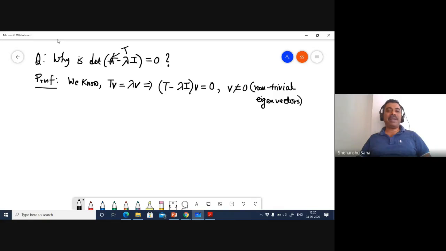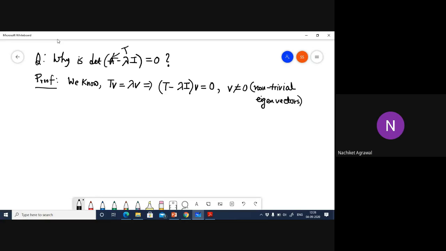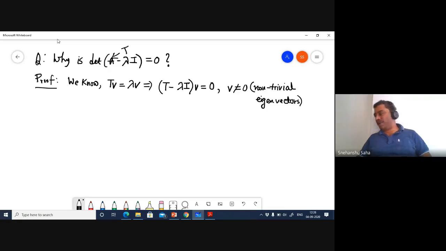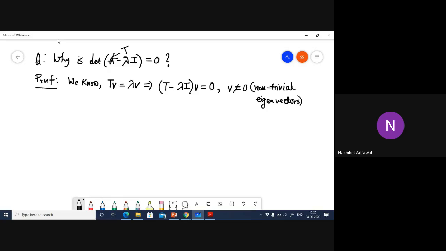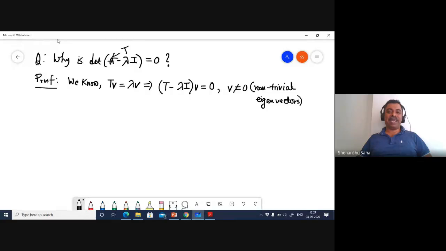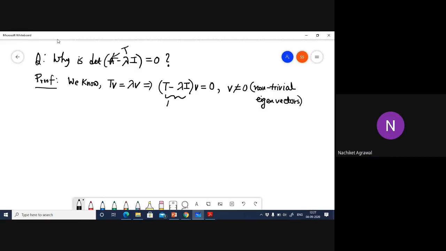One minute. So T minus lambda. That means that T minus lambda I is a zero matrix each and every time, right? Is that what you get when you solve these eigenvalue eigenvector equations in the previous classes? No. We don't get a zero vector, but the determinant will be zero. This is a matrix.